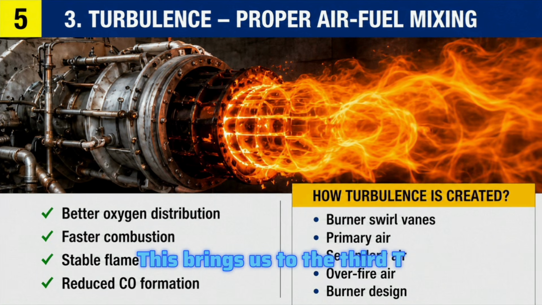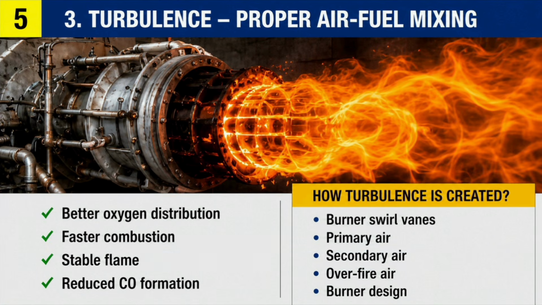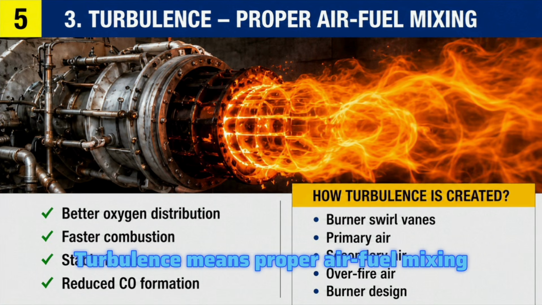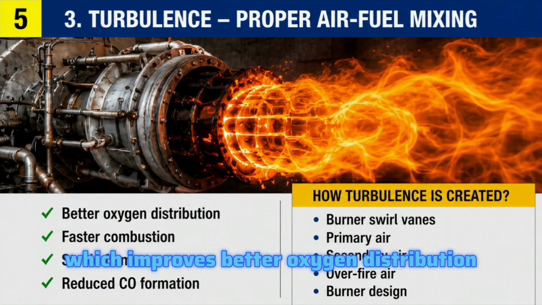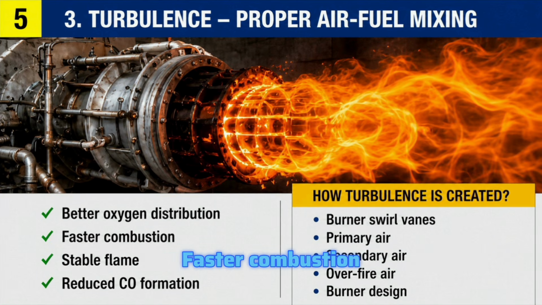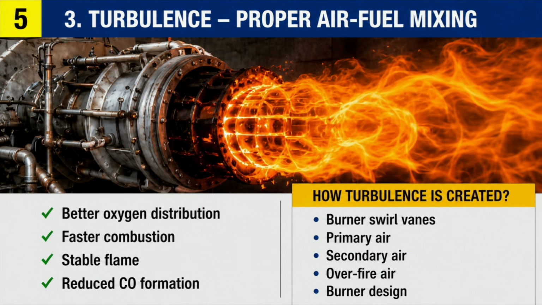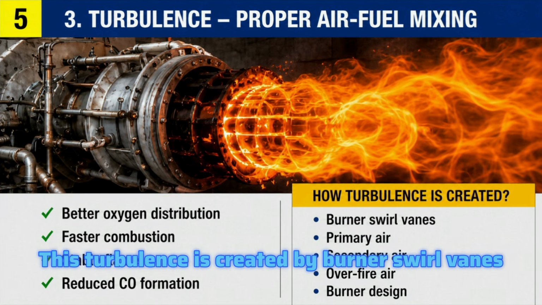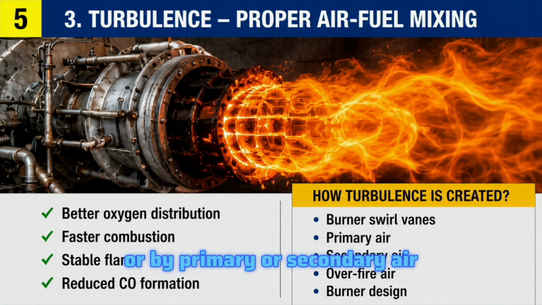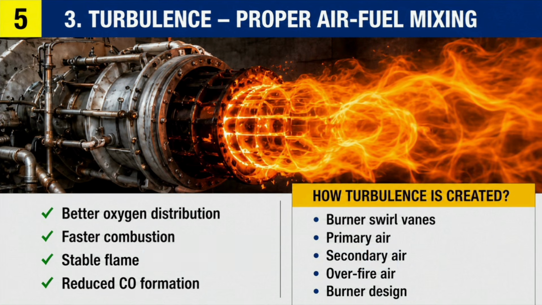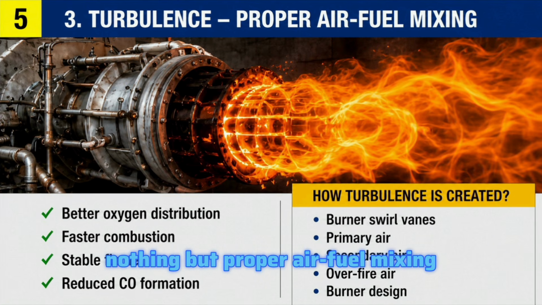This brings us to the third T, turbulence. What is meant by turbulence? Turbulence means proper air fuel mixing, which improves oxygen distribution, faster combustion, stable flame, and reduces CO formation. How is this turbulence created? This turbulence is created by burner swirl vanes, or by primary or secondary air, or overfire air, or by burner design. This turbulence is nothing but proper air fuel mixing.